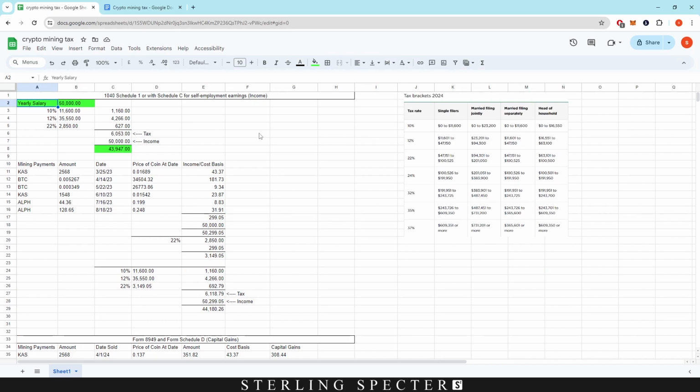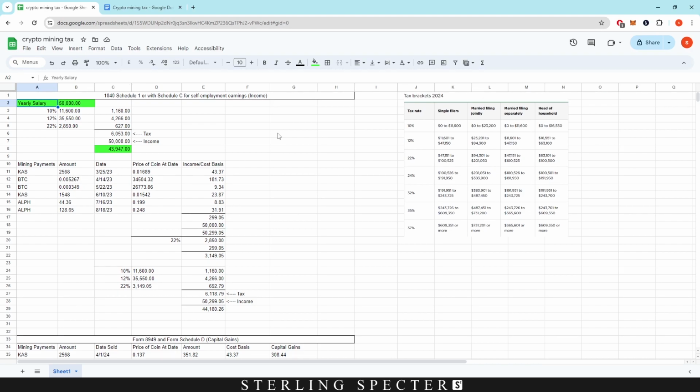So with income, the income on mining is taxed at the time and date of it hitting your wallet and the price of the coin at that time and date. So from the mining pool into your wallet. If you're mining on a mining pool and you're hitting a bunch of blocks, it doesn't really matter. It matters about when the pool is paying out into your wallet. That's what counts as the income.